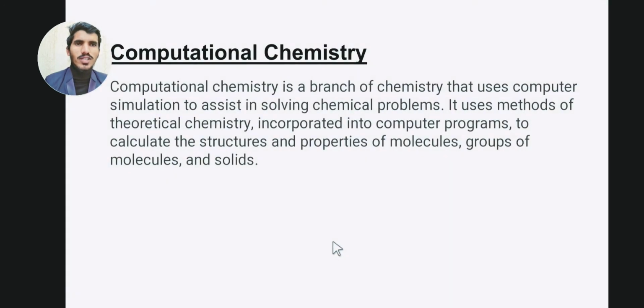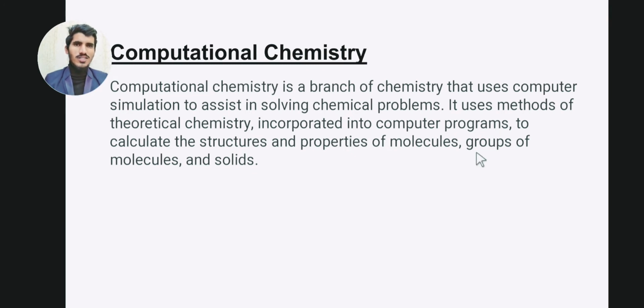The next thing we have is the definition of computational chemistry. So what really is computational chemistry? Computational chemistry is a branch of chemistry that uses computer simulation to assist in solving chemical problems. We use computer software to solve chemical problems, okay? It uses the methods of theoretical chemistry incorporated into computer programs.